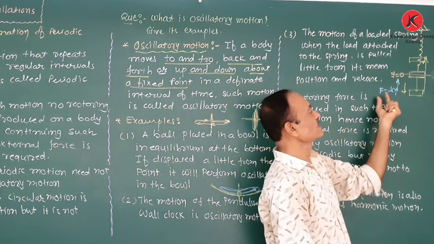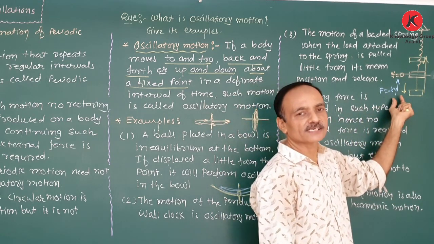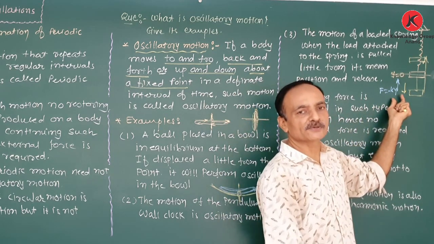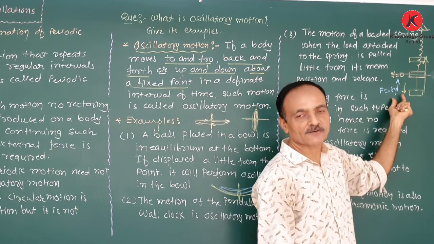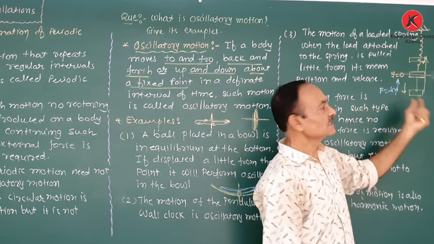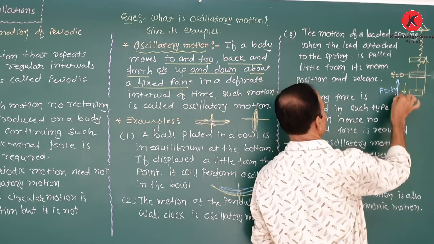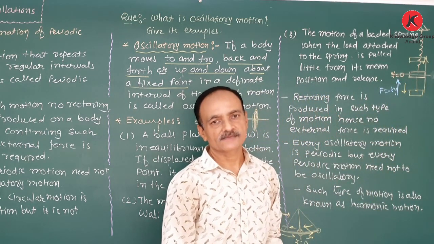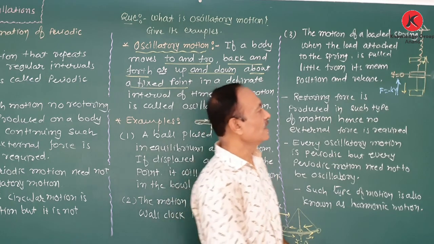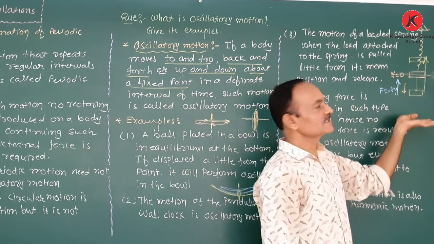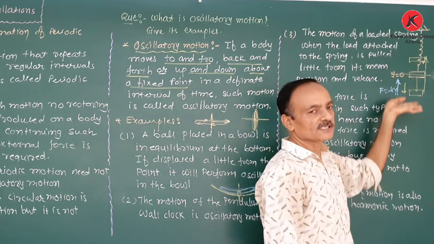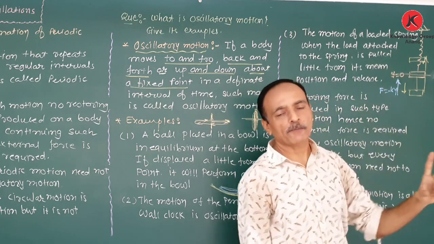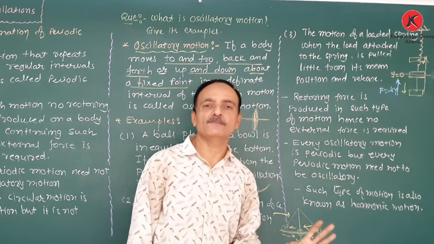This restoring force is directly proportional to the displacement and opposite to the direction of displacement. This restoring force is produced in a spring due to its elastic properties. So as we pull down and release, due to this restoring force, the load performs oscillation about its mean position.